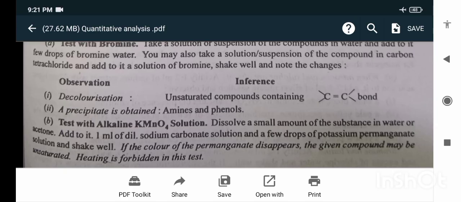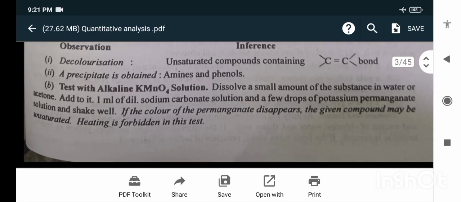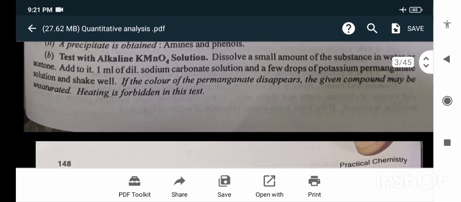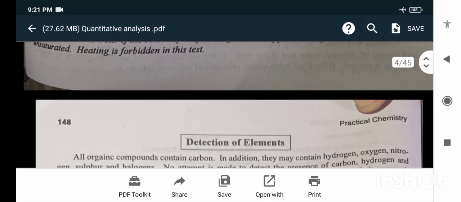Test with alkaline KMnO4 solution. Dissolve a small amount of the substance in water or acetone. Add to it 1 ml of dilute sodium carbonate solution and a few drops of potassium permanganate solution and shake well. If the color of the permanganate disappears, the given compound may be unsaturated. Heating is forbidden in this test.